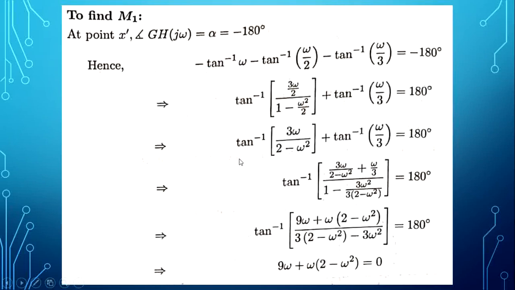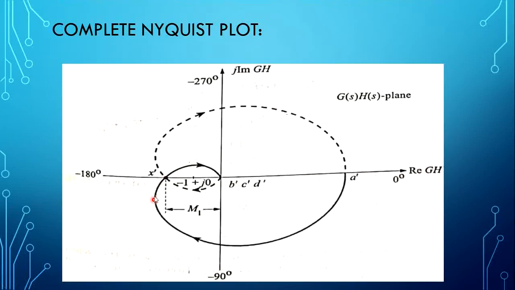Now, especially in this example, by seeing the final root locus sketch, we will not be able to come to a conclusion about the stability because the m1 value is unknown. So only after calculating the m1 value can we conclude whether the given system is stable or not.